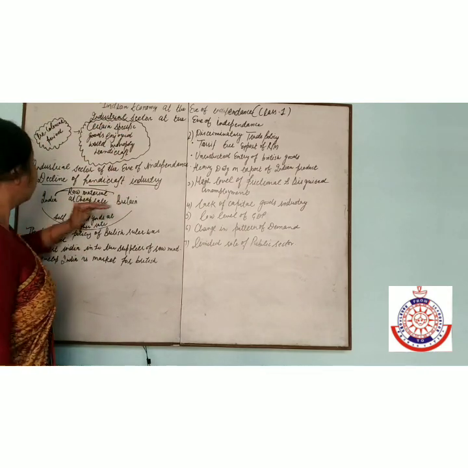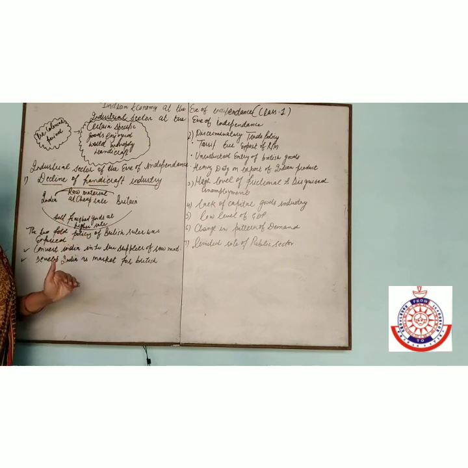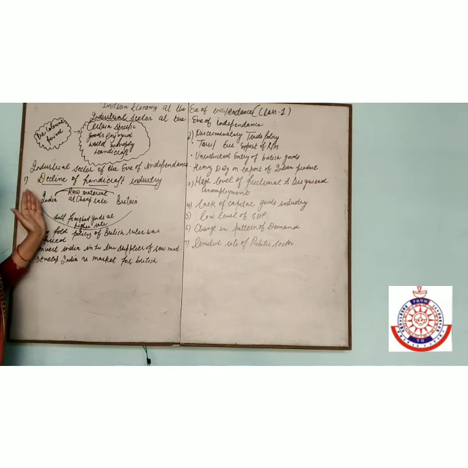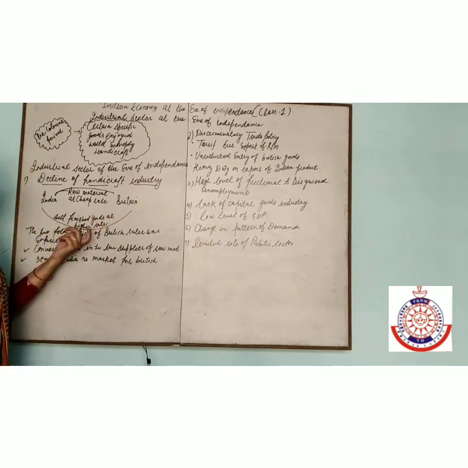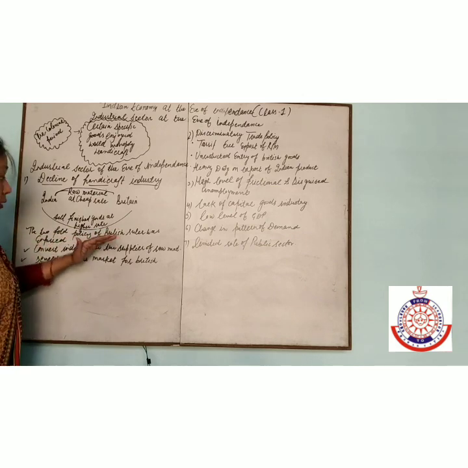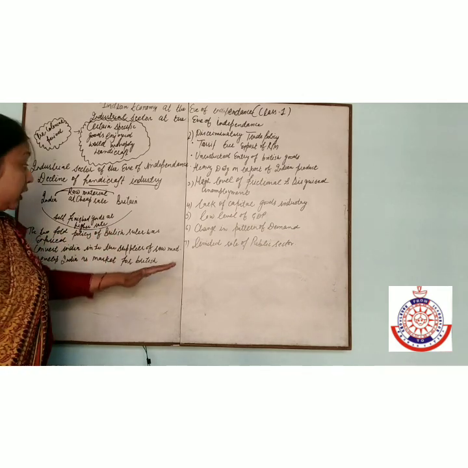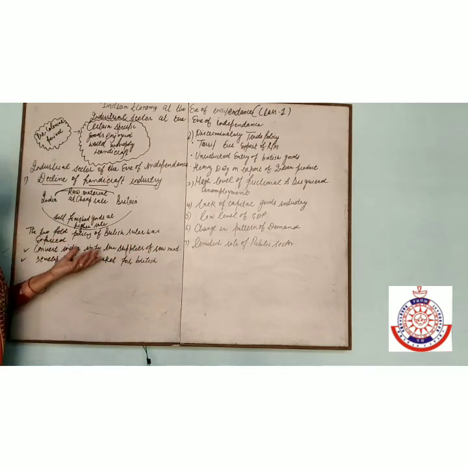The British wanted to decline the handicraft industry. What did they do? The British took raw material from India at a very cheap rate, and they sold finished products at a higher rate in India. So the Britishers used a twofold policy. What was the twofold policy?